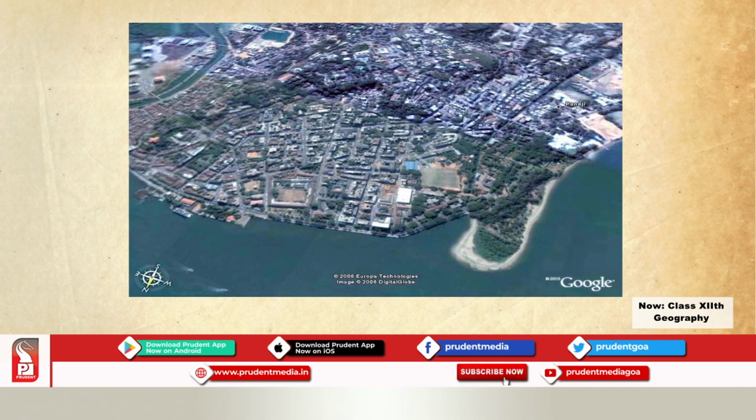And second set, there are buildings here, roads are there, here there are some industries, there may be some schools and colleges here.